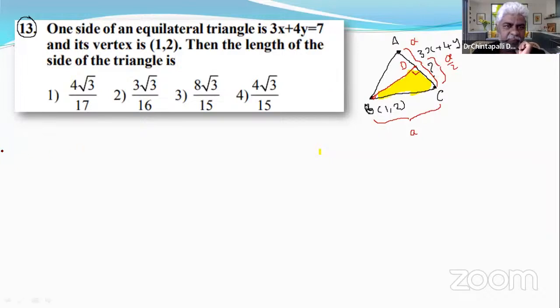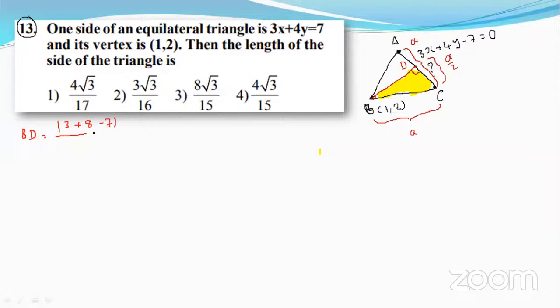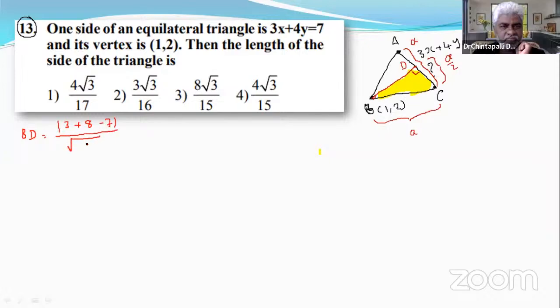First of all, let us find BD. BD is equal to mod of 3 ones are 3, 4 twos are 8, minus 7, over the square root of a square plus b square, 9 plus 16.